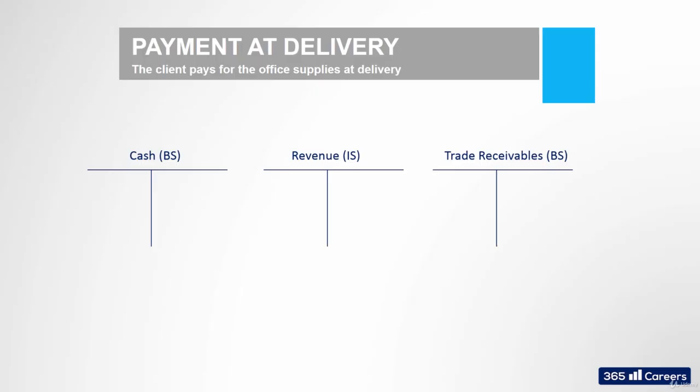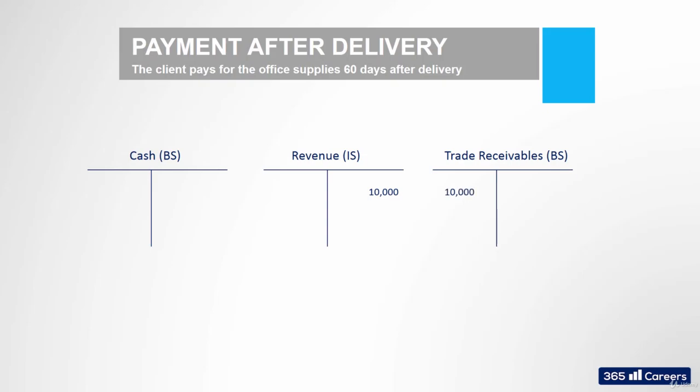In the first case, things are simple, right? The company earns revenues for $10,000 and receives a payment of $10,000 in cash. We'll have to credit revenues for $10,000 and debit cash for the same amount. This is straightforward. What happens when the firm delivers the office equipment but receives the payment 60 days later? In this case, it would still register $10,000 of revenue on the day when it delivers the goods. But instead of increasing its cash balance, it would have to increase its trade receivables account.